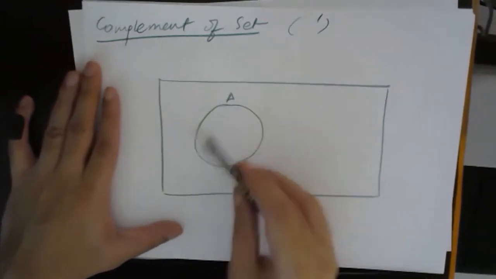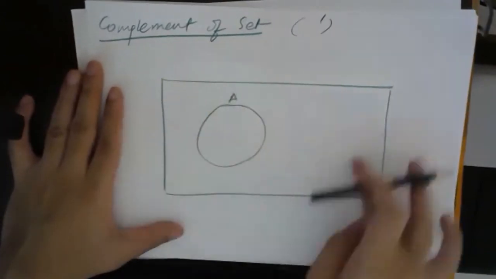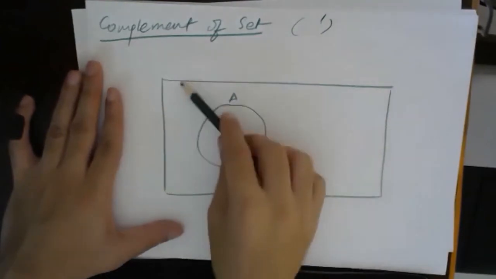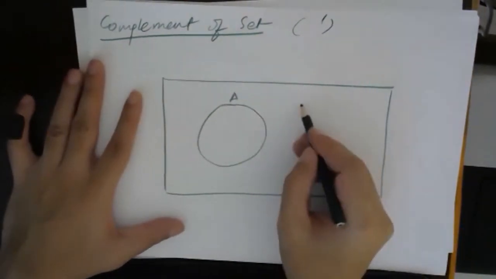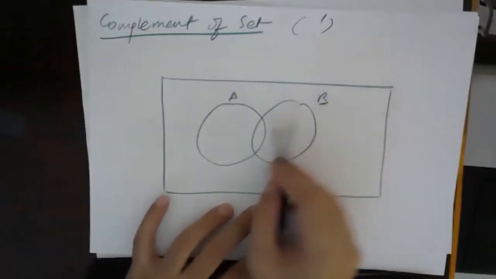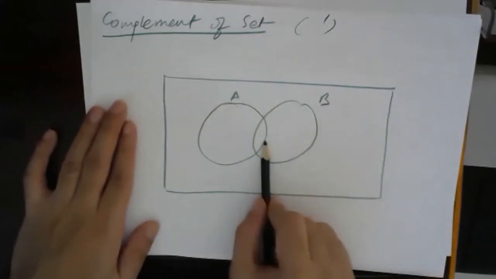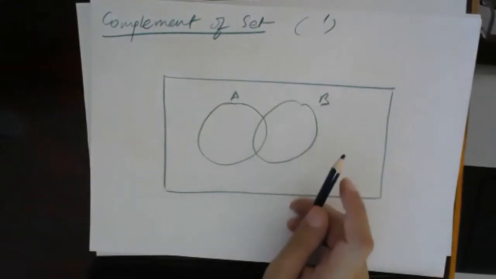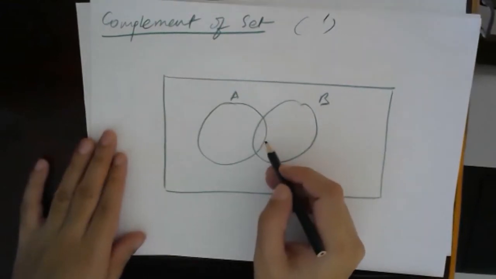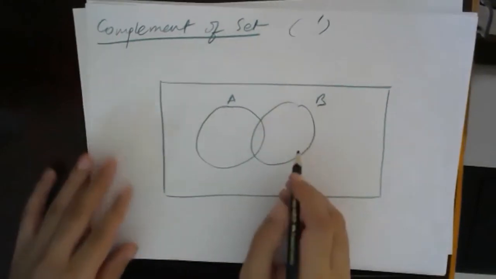A complement will be everything except A. So this whole region will be A complement. Suppose we have B. B complement will be everything except B. Only this part will not be included. A intersection B is this part, and A intersection B complement will be everything except this part.